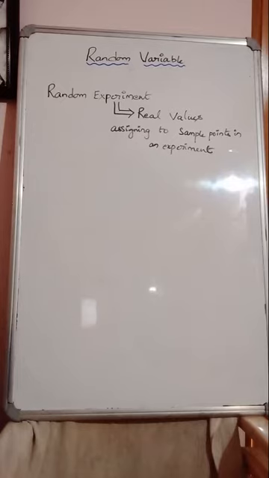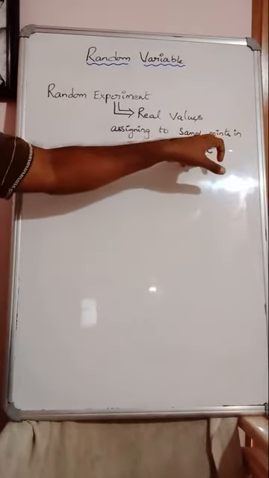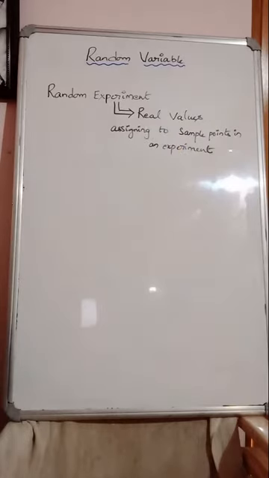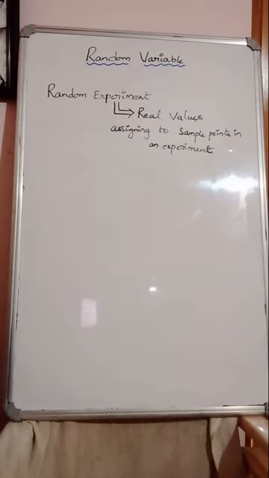Now, what exactly is the introduction to this random variable, and why are we using it? Let us see. By random variable, we mean real values or real numbers which are being associated or assigned to the sample points in an experiment. So real values which are assigned to the sample points of an experiment, we call it a random variable.